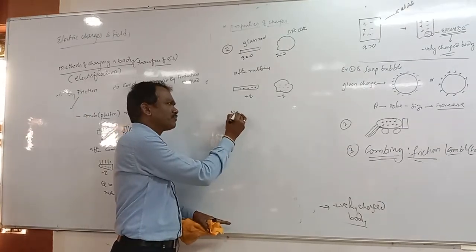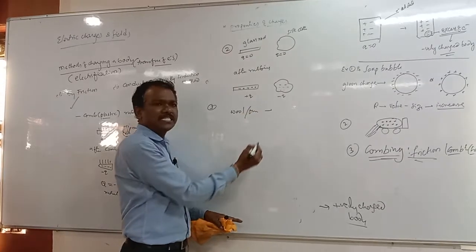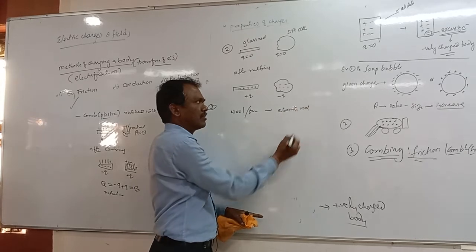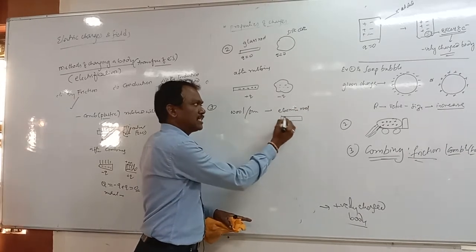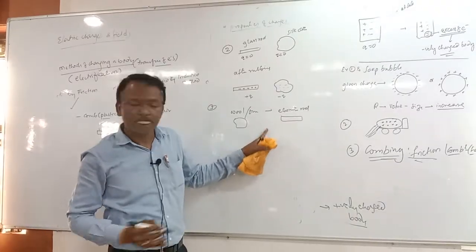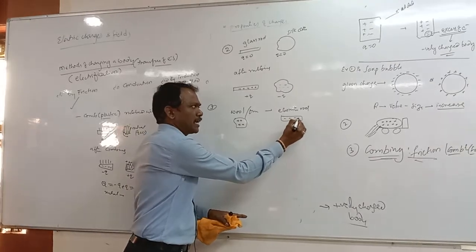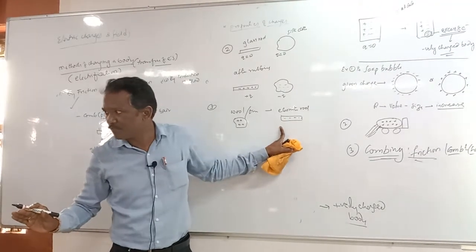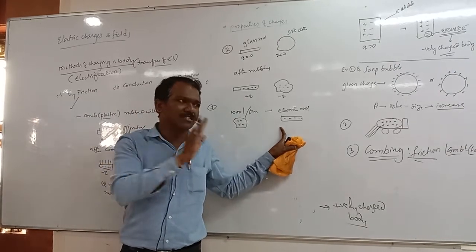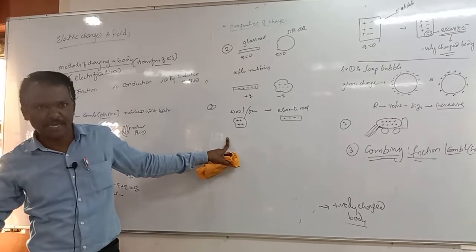And wool or fur, when rubbed with an ebonite rod, the ebonite rod gets negatively charged and the fur or wool gets positively charged. This is the combination, isn't it? So we should not give the reverse charge on that pair of materials after friction. Okay.